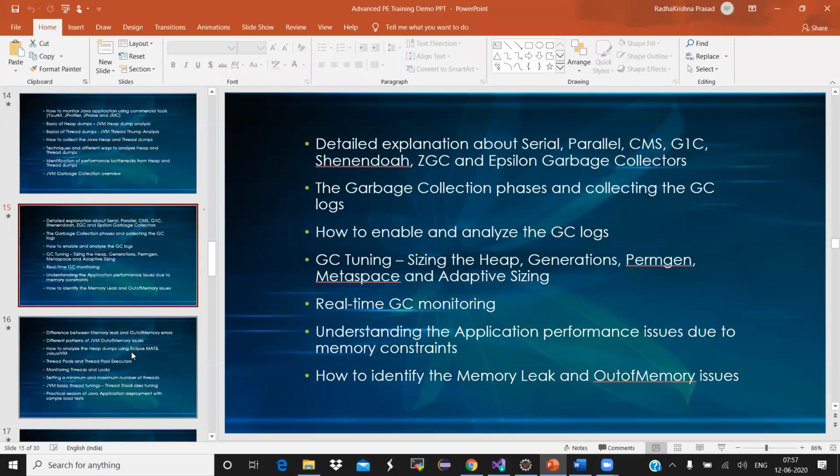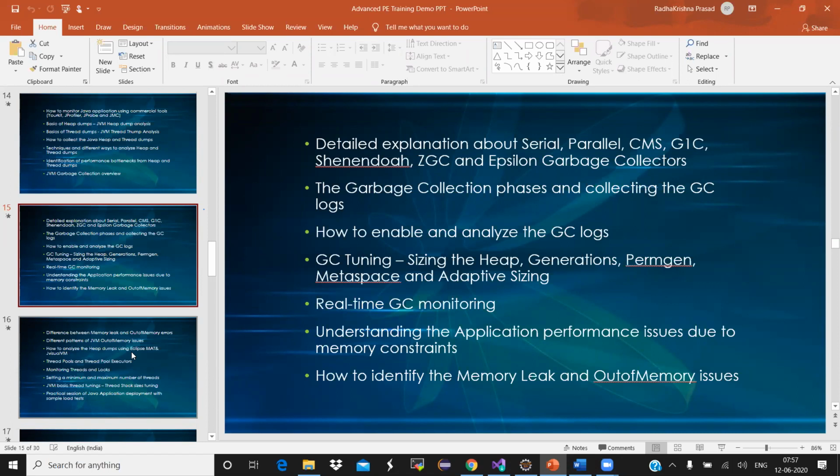How you have to tune GC, how you can tune the heap size, the permgen, the metaspace, the real garbage collection activity. It will talk from basics to advanced. Do not worry.